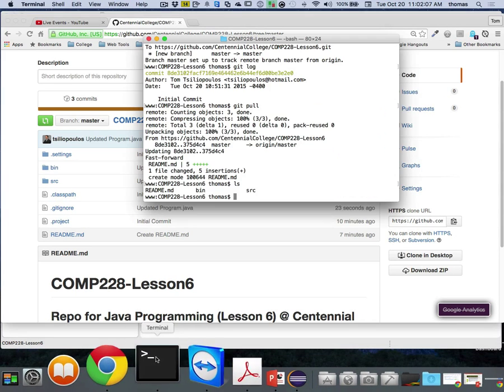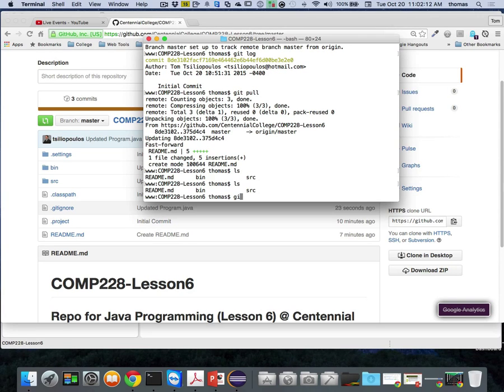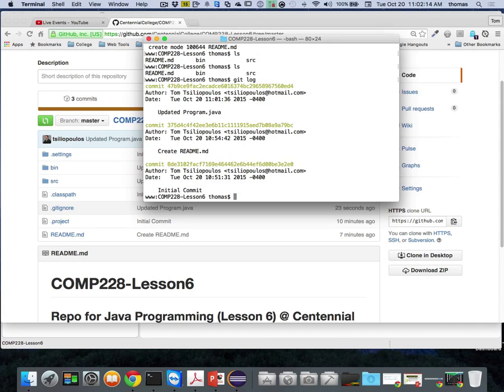If I go back to my command line here and list, nothing looks different. But if I do a git log, it's going to show me three commits now. My initial commit, which is here. My creating of the Readme file, which is here, both of which I did in command line. And then my updated Program.java through Eclipse. So all those three things, you see they link together.